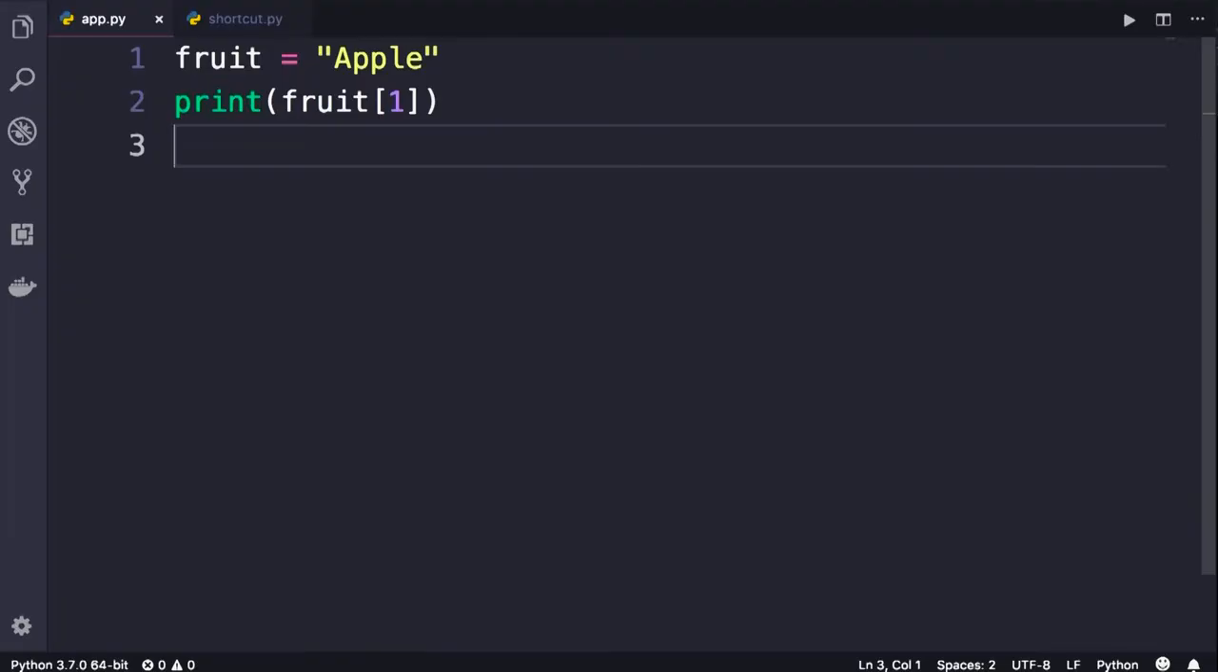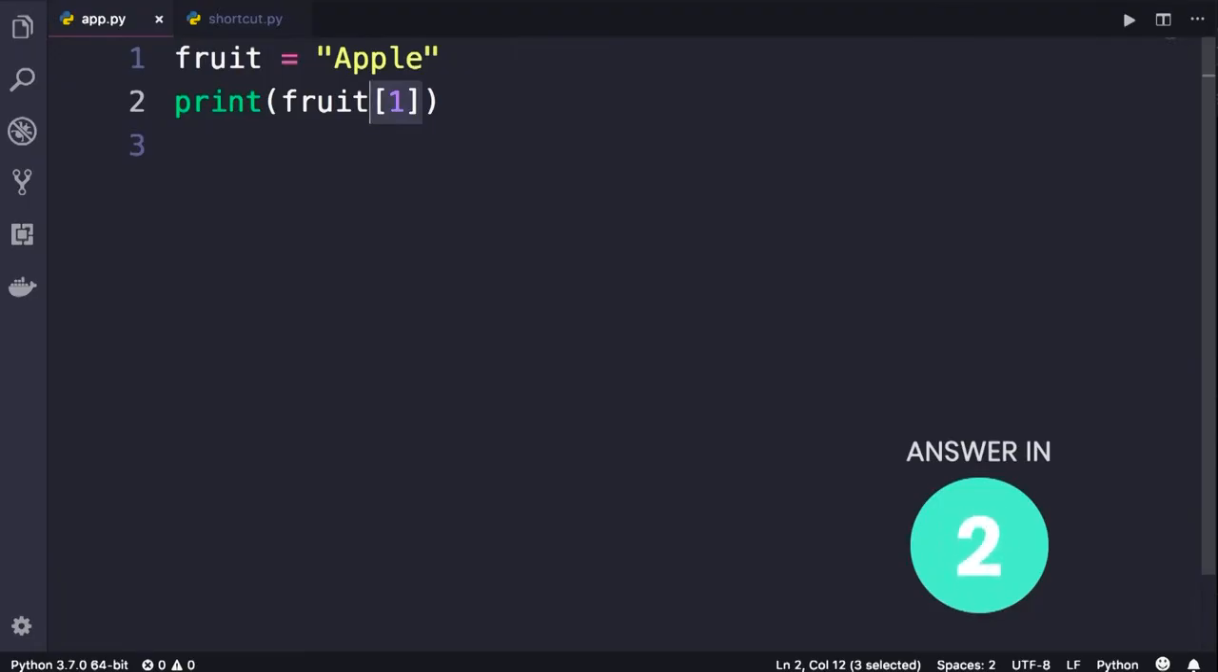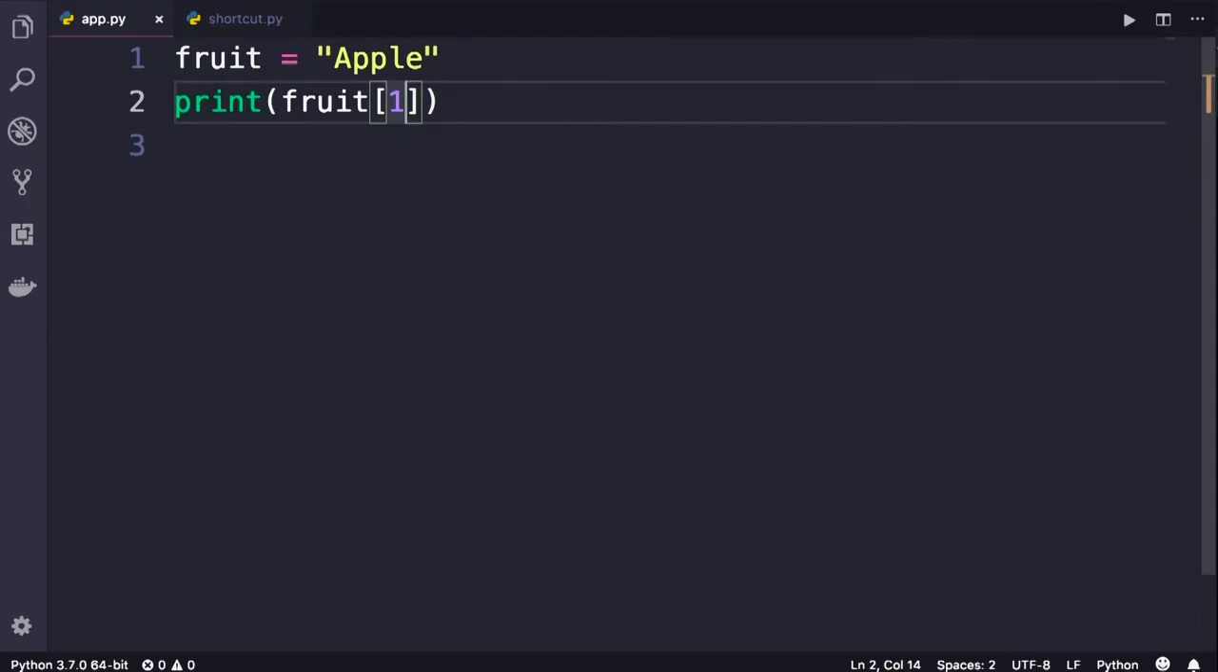Here's the second question. You have this variable fruit set to "apple". What do you think we will see on the terminal when we print fruit[1]? Well, using square brackets, we can access individual characters. The index of the first character is 0, so this expression returns the second character, which is p. What if we add a colon and -1 here?